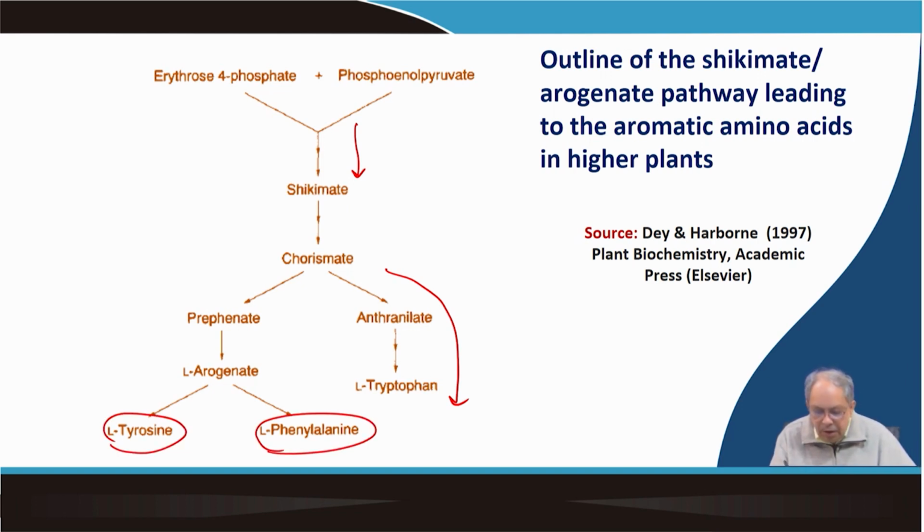Tyrosine, phenylalanine and tryptophan are the three aromatic amino acids.